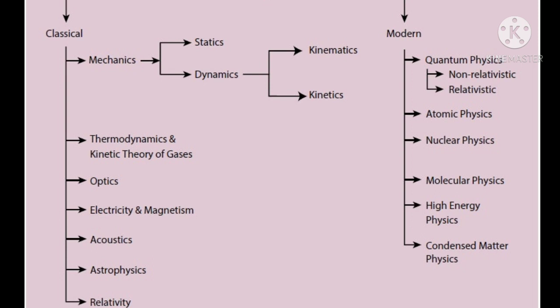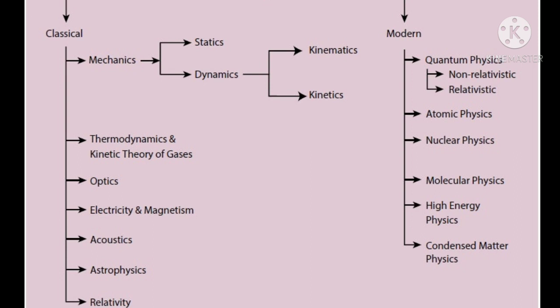Then what are the two branches of mechanics? Statics and dynamics. Statics deals with the bodies which are at rest under the action of forces. The word static means the object at rest. Dynamics is the study of moving bodies under the action of forces. Dynamics is further divided into two: kinematics and kinetics. Kinematics deals with the motion of bodies without considering the cause of motion. Kinetics deals with the motion of bodies considering the cause of motion.